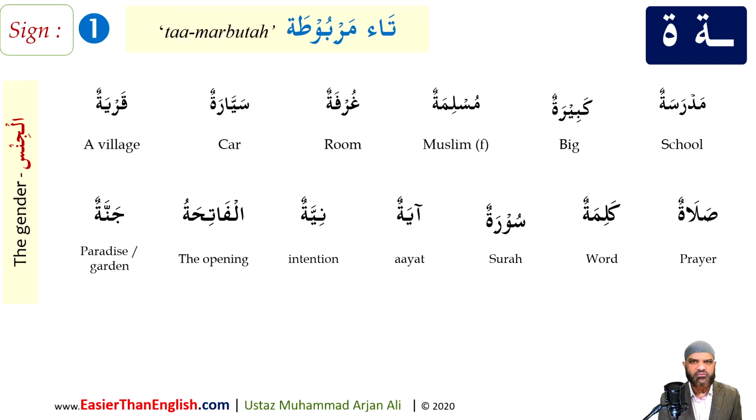Kabiratun, which is big, feminine. The masculine equivalent of that will be kabirun. Kabirun, big, and kabiratun, female, big. Muslimatun, a Muslim, female. Muslimun, a male Muslim, which we've already seen.